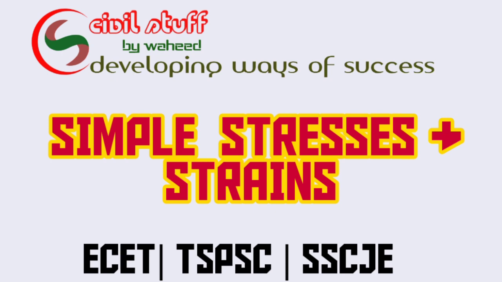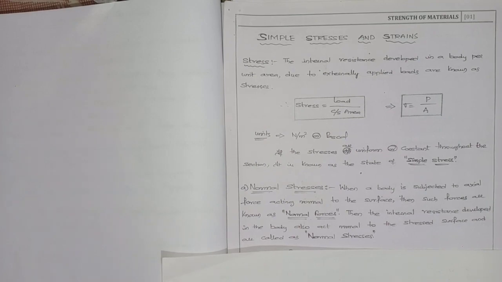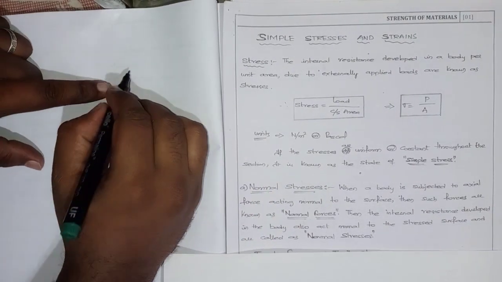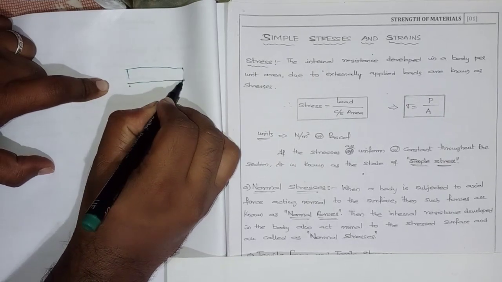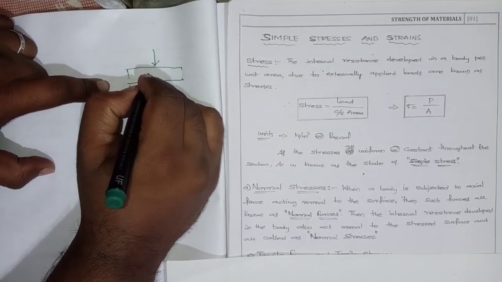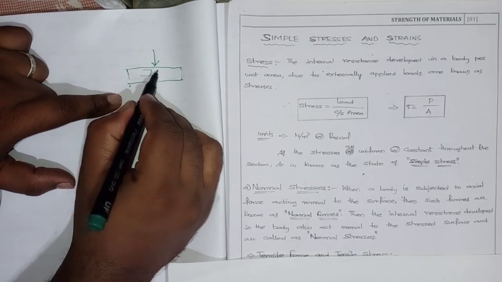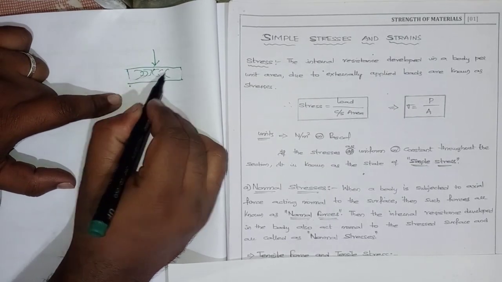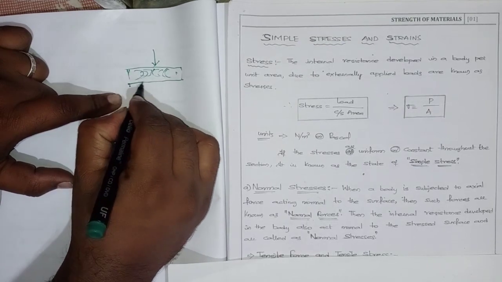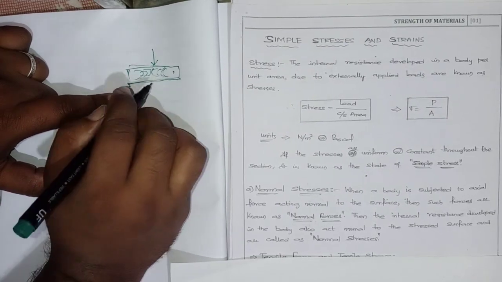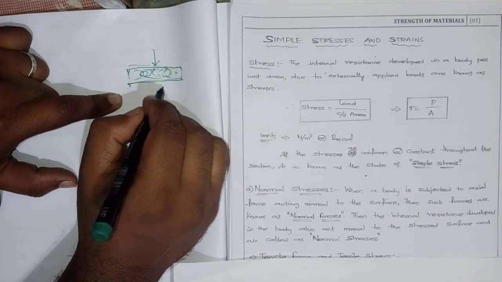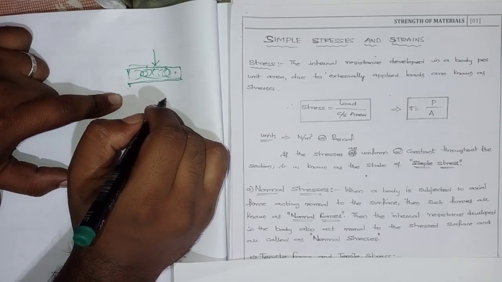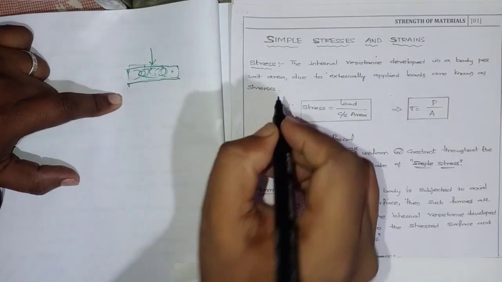So today I am going to take the topic regarding simple stresses and strains. Now, what do you mean by a stress? Suppose I take a beam and apply a load. Because of this load, stresses will be developed inside. The stress is nothing but the internal resistance developed in the body per unit area due to an externally applied load.